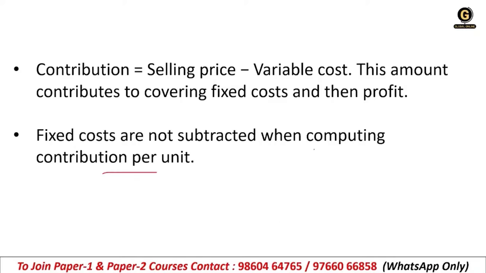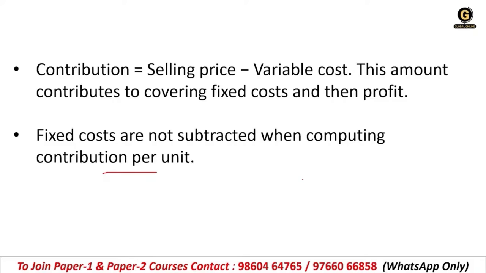Why? See, for example, imagine you sell one product. Okay, you're selling one product which is anything, and from the selling price, you first minus the variable cost. Whatever is remaining, that is called contribution. Why do we call it contribution? Because it is contributing. It contributes first to cover the fixed cost. Whatever the fixed cost, you have to cover it by selling the product.